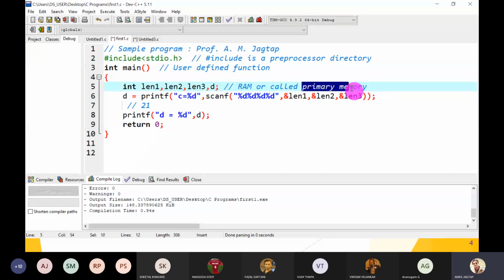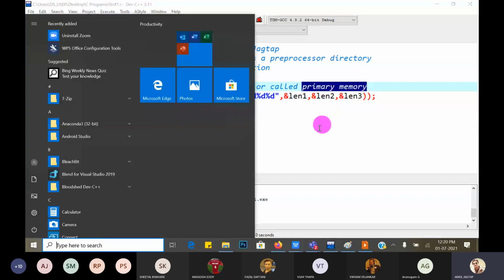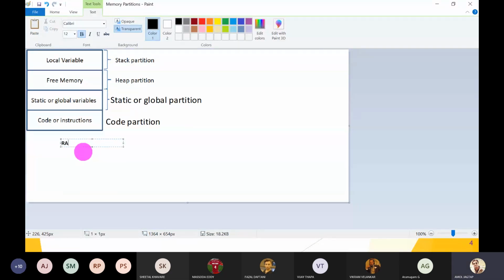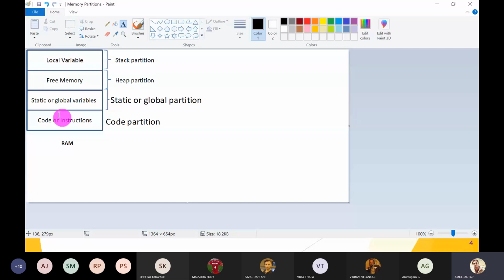But guys, primary memory has 4 different parts. I will show you. This is the RAM, random access memory. It is divided into 4 different logical partitions. First partition is the stack partition, second the heap partition, then the static or global partition, and last one is the code partition.